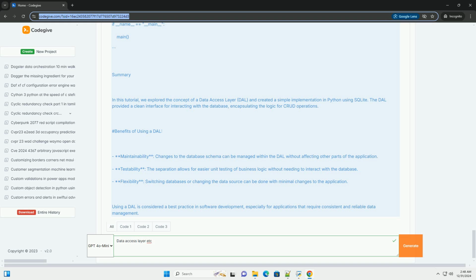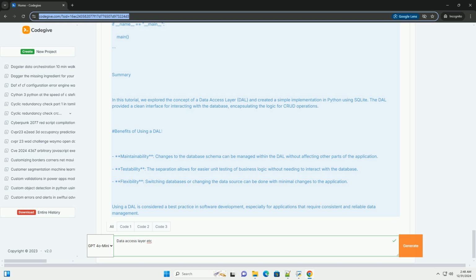def update_user(self, user_id, username, email): con = self._connect(). cursor = con.cursor(). cursor.execute: update users set username = ?, email = ? where id = ?, username, email, user_id. con.commit(). con.close(). def delete_user(self, user_id): con = self._connect(). cursor = con.cursor(). cursor.execute: delete from users where id = ?, user_id. con.commit(). con.close().